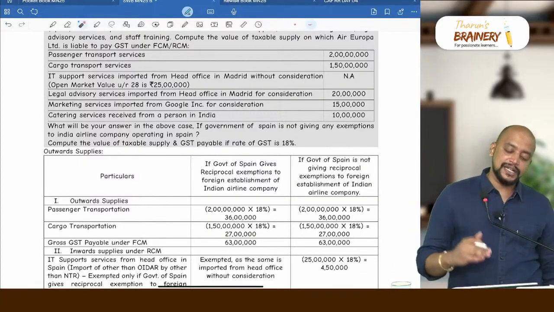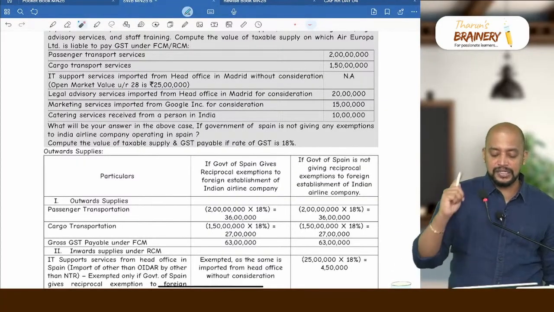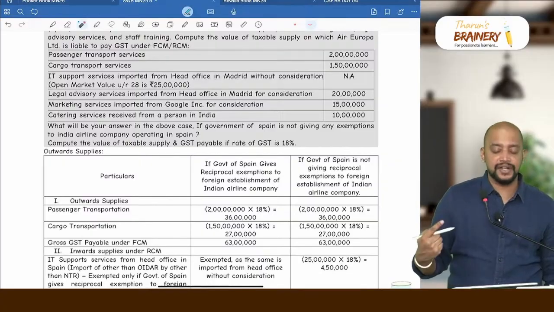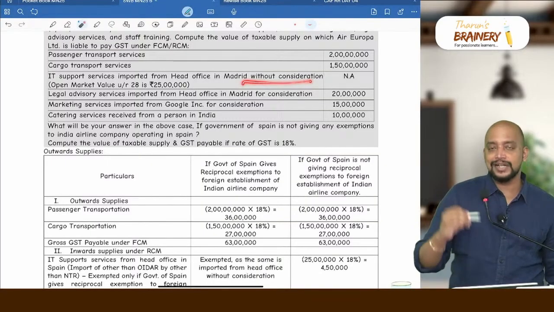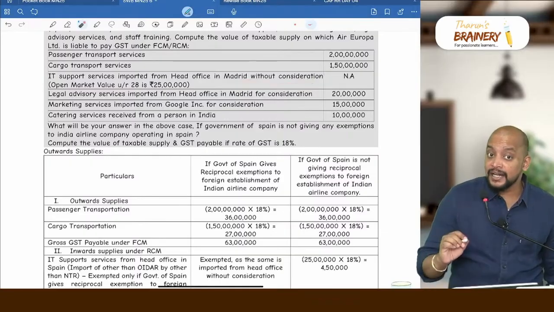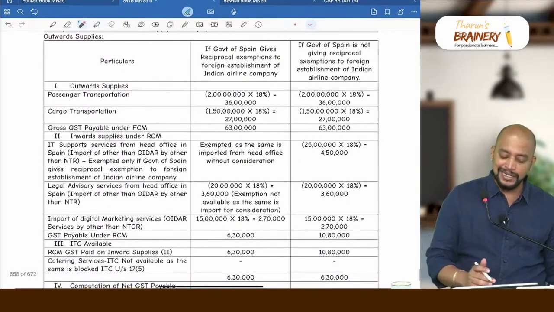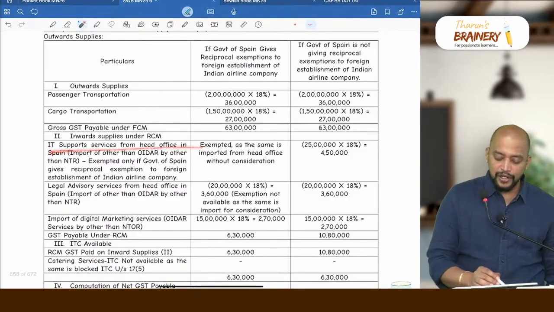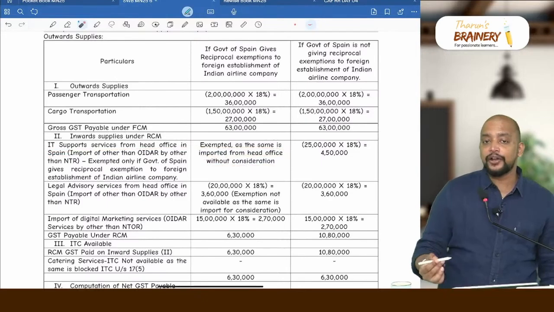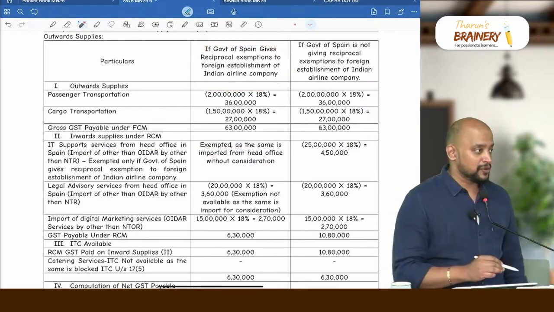Next you see they have given inward supply. First inward supply, IT support services imported from head office in Madrid without consideration. Okay, so it is exempted provided the Government of Spain gives reciprocal exemption. You can see here, support services from head office in Spain exempted as the same is imported from head office without consideration if Government of Spain gives reciprocal exemption.